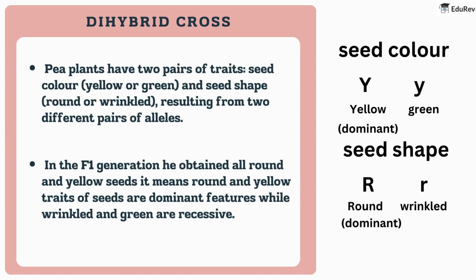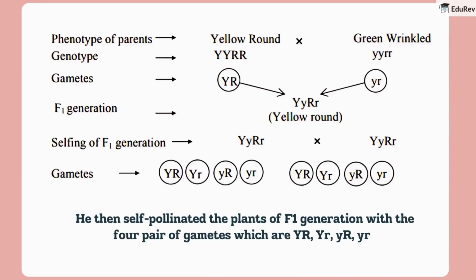In the F1 generation, he obtained all round and yellow seeds. It means round and yellow traits of seeds are dominant features, while wrinkled and green are recessive. He then self-pollinated the plants of the F1 generation with the four types of gametes, which are capital Y capital R, capital Y small r, small y capital R, small y small r.